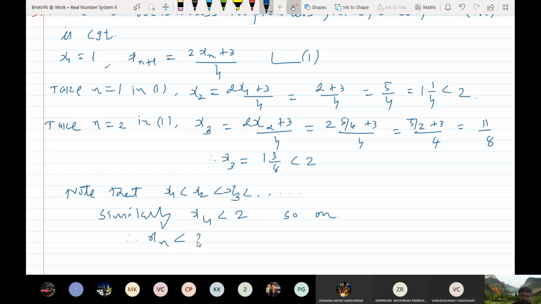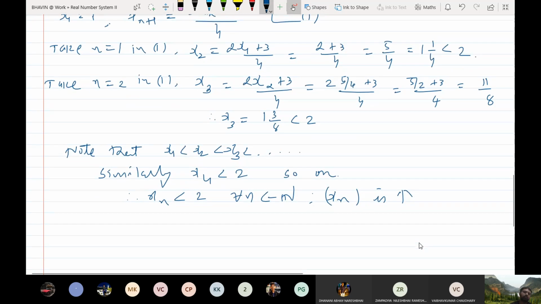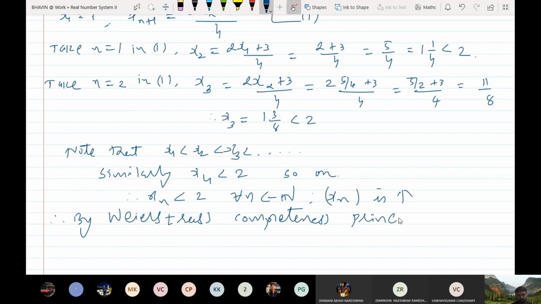Therefore, xn is less than 2 for every n belongs to N, and xn is increasing. So you understand? Okay. Yes, sir. Therefore, by Weierstrass completeness principle, the sequence is convergent. Okay.